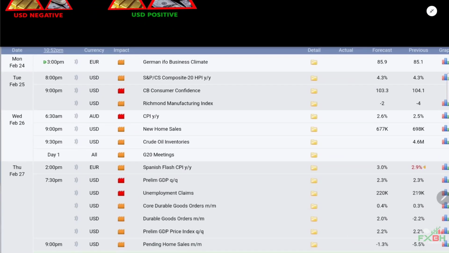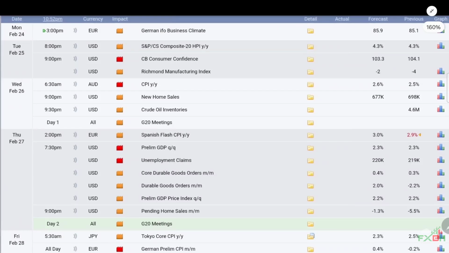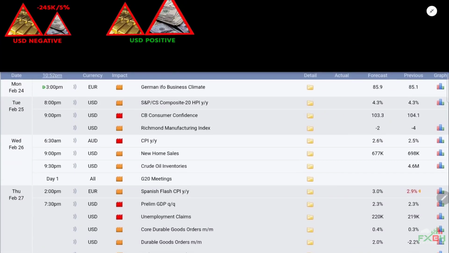So let's keep our eyes on the chart. As you can see, there is a lot of news coming from Monday to Friday. On Monday we have Euro news, that means semi-major news, so we don't need to keep our concern on that, because we only need to keep our concern on USD. On Tuesday we have two USD news, one minor and one major, so that news will have a small impact on the market.